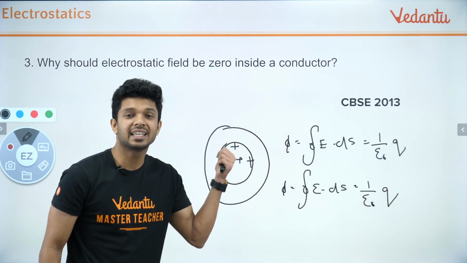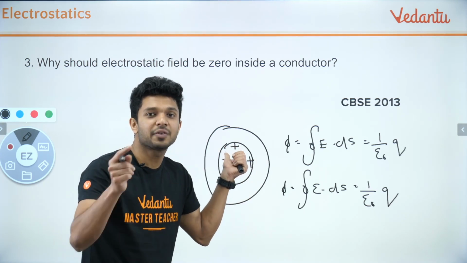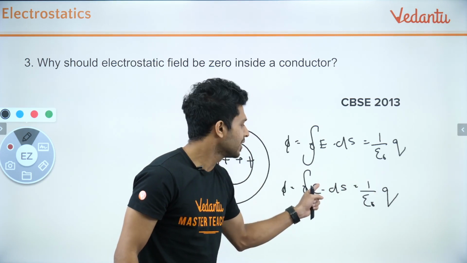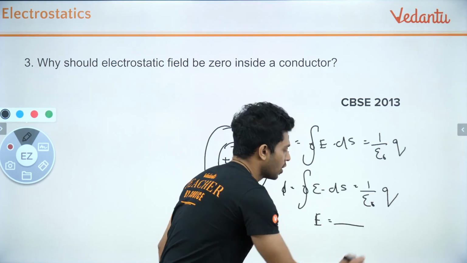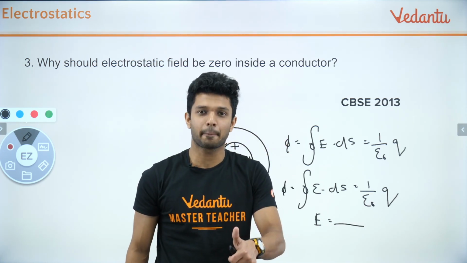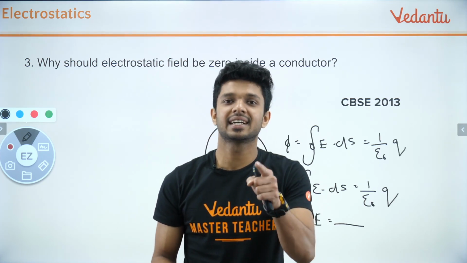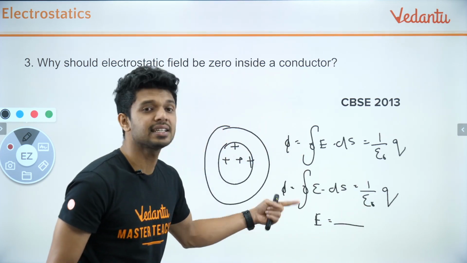In this case, a charge is enclosed inside the Gaussian surface, so E dot ds won't be 0, which means there will be a net value of electric field inside. That is not possible in the case of electrostatic condition, just like I told you before, right?